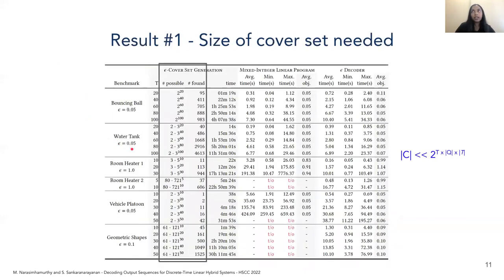What we saw was that the size of the cover set needed to obtain a coverage level of 97% on all these different benchmarks was remarkably small compared to the size of all possible mode transition sequences. For example, in the water tank, only 4,500 odd sequences or paths are sufficient to cover a tree that had 2 times 3 to the power 100 paths.